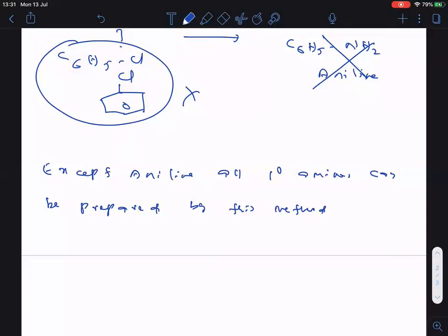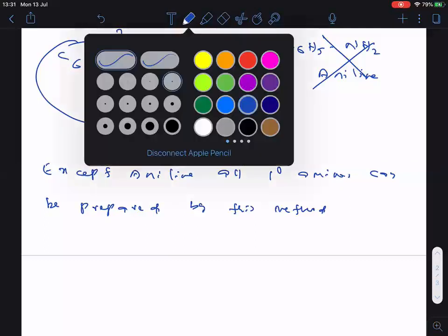Clear? This is the most important point to be noted here. Except aniline, all primary amines can be prepared by this method.